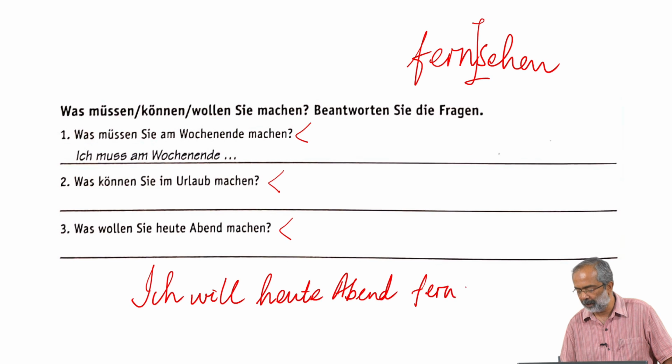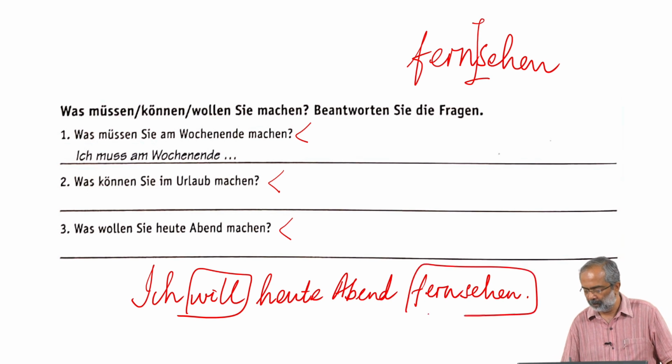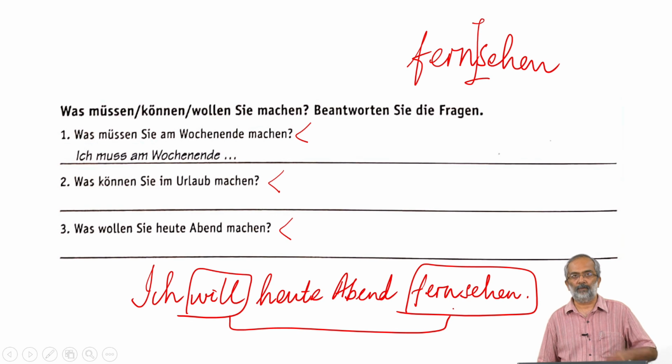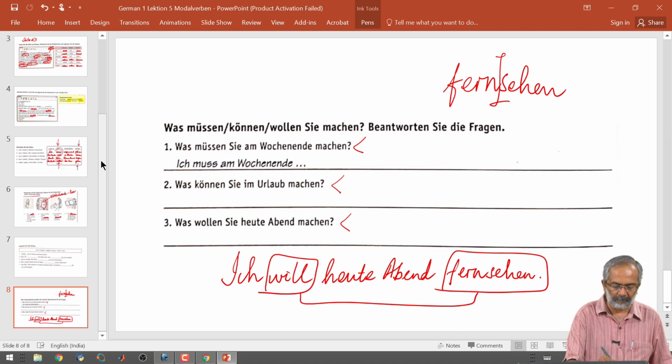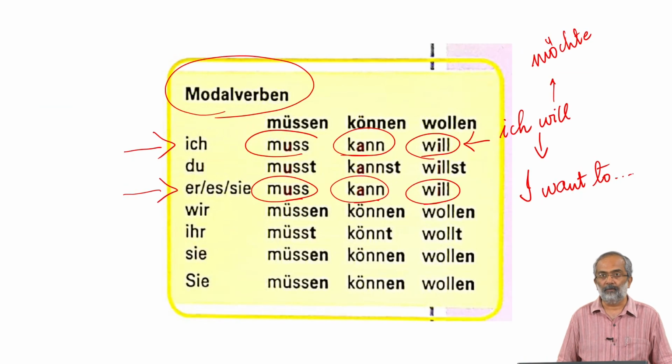It will come back as one word, Fernsehen, at the end of the sentence, and we will have our sentence bracket in Ich will heute Abend Fernsehen. Okay. So with this, I am sure you will be able to practice the modal verbs that we have learnt using the textbook and the workbook.